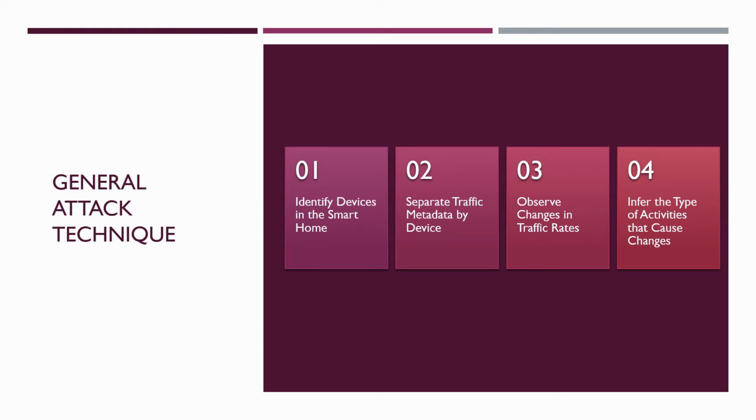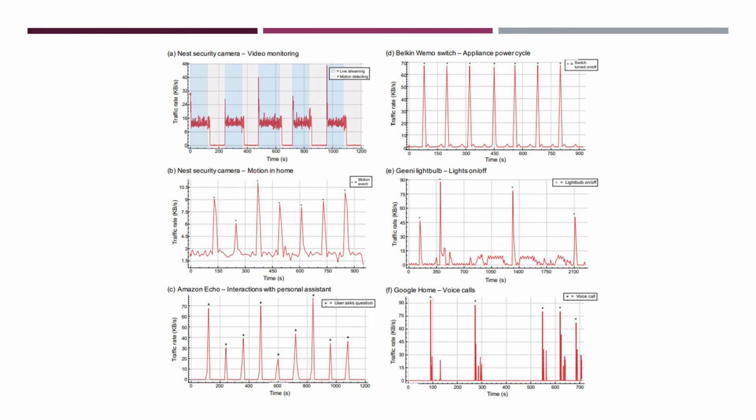From this information, the adversary infers the types of activities that made the traffic rate seen change. The team found that using traffic rates to make inferences was effective for the devices that they tested, but they only included details on the few shown. On behalf of time and simplicity, I'm also only going to speak about 2 of these, the ones I found most interesting. But the graphs are very informational for all, as you can probably draw conclusions for the ones I do not talk about.